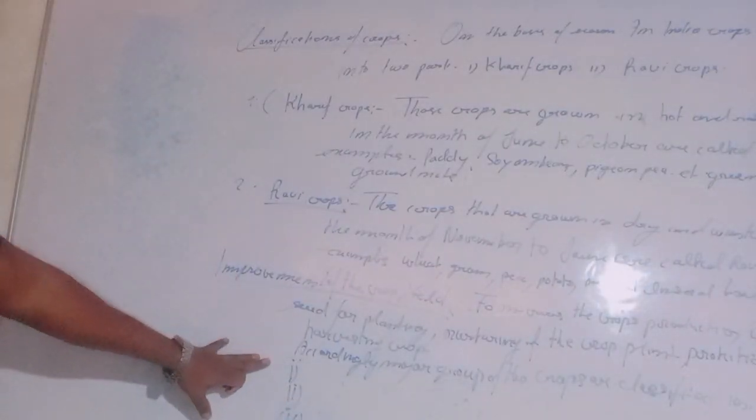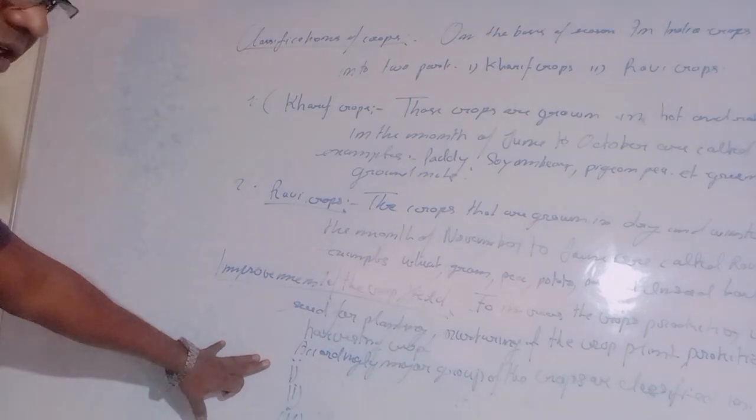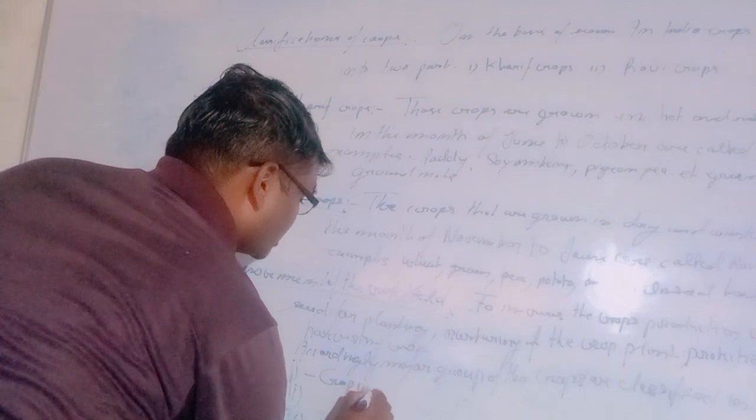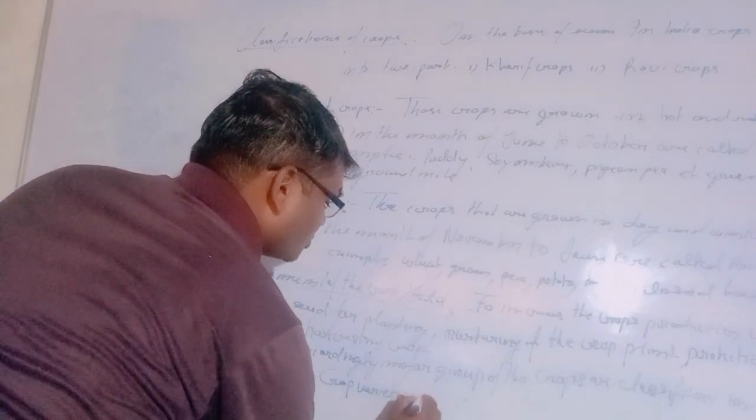We will write them one by one and then discuss the first, second, and third parts. The first part is crop variety improvement.